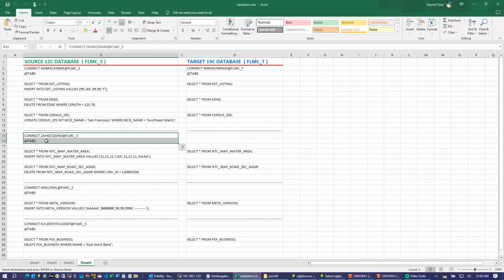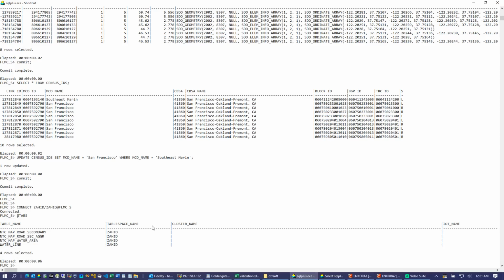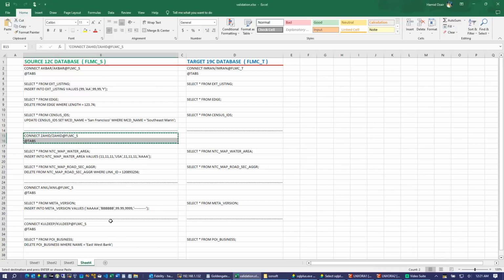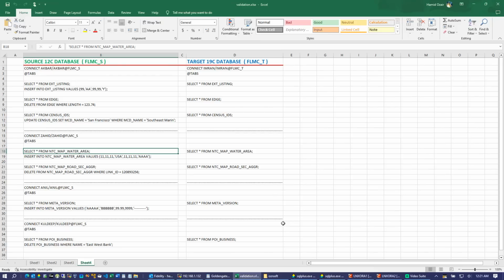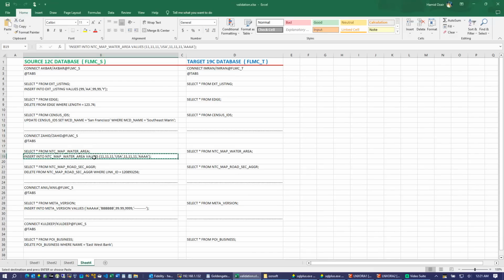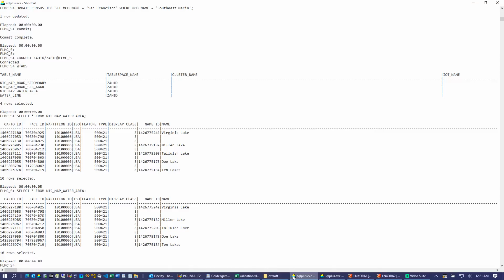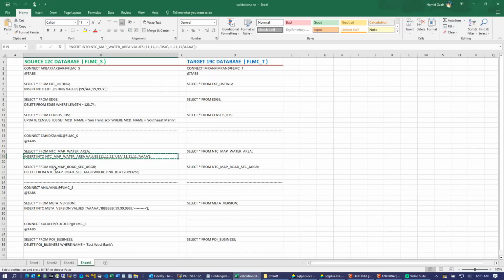Let me connect as Zahid to make sure that the tables in all the schemas are working. Now I'm going to select from this table. Now I'm going to insert this row. Not enough values. Okay, let me check this one.